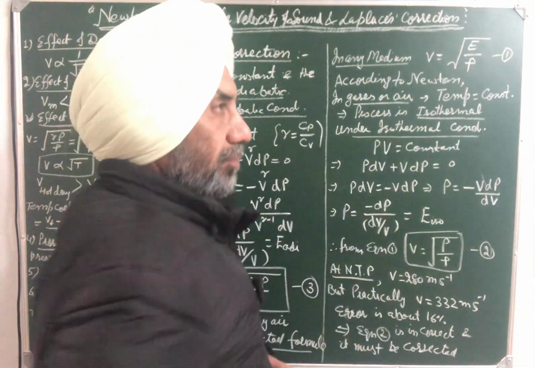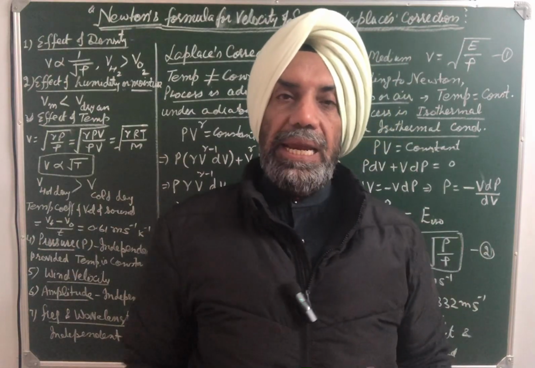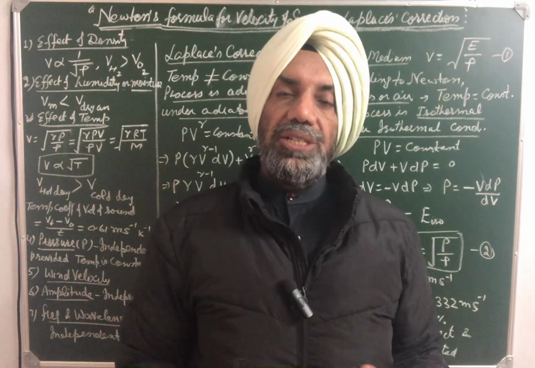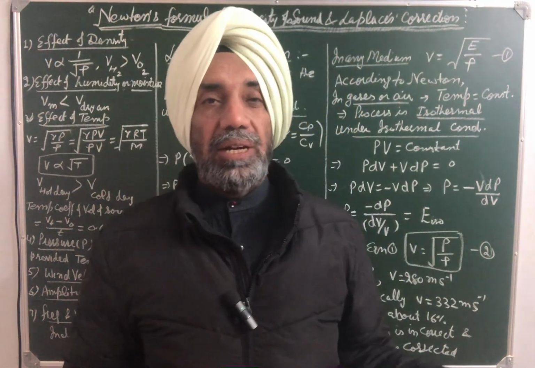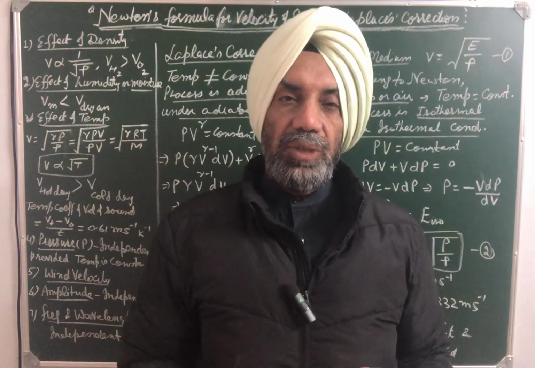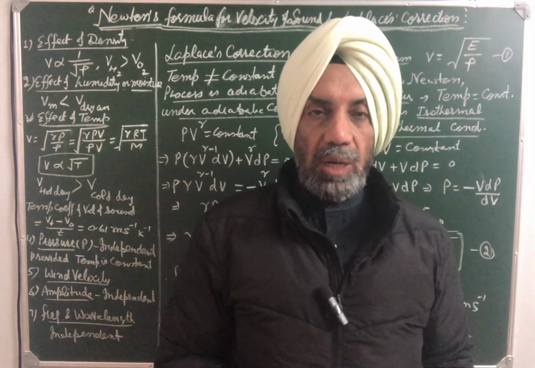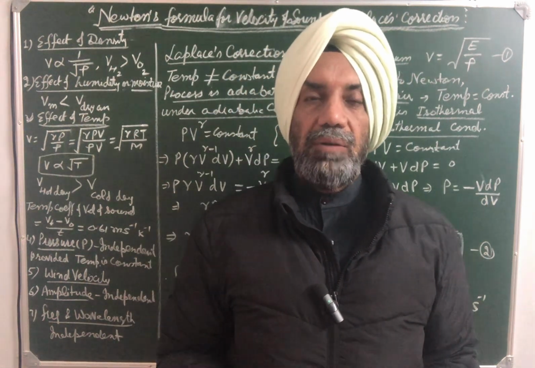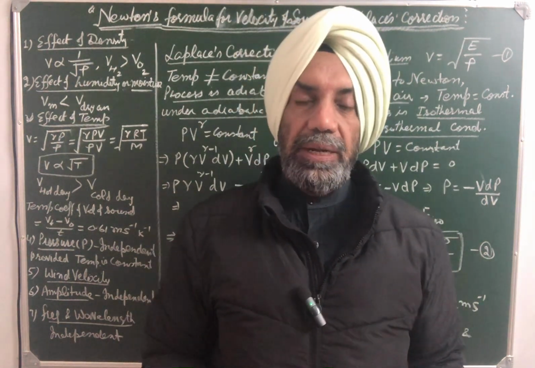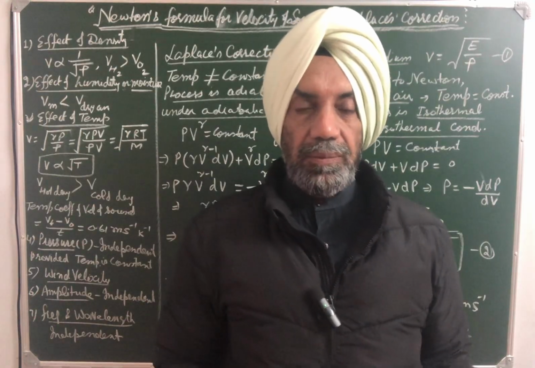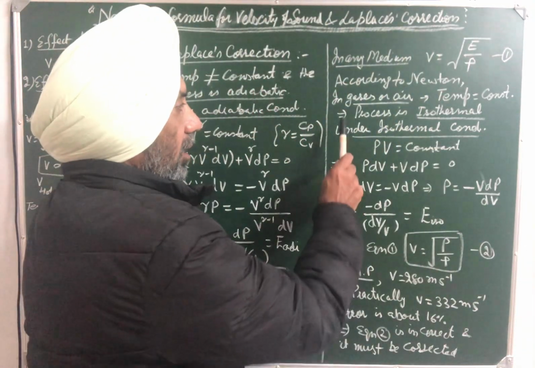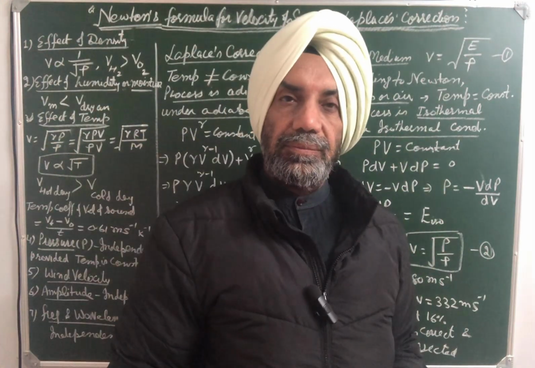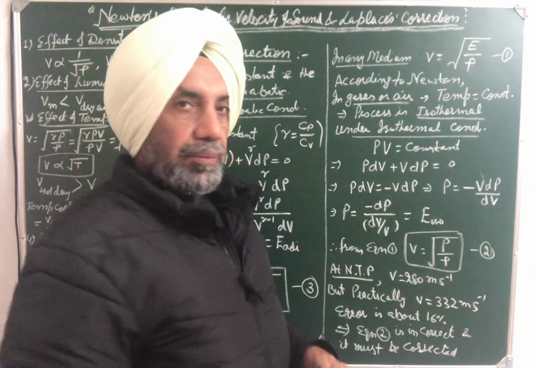According to Newton, when sound propagates through air or gaseous medium, temperature doesn't change. That is, temperature remains constant. In other words, the process is said to be isothermal process. So he derived this formula for velocity of sound in air or gaseous medium under isothermal conditions. So according to Newton, under isothermal conditions, PV is equal to constant. P the pressure, V the volume.